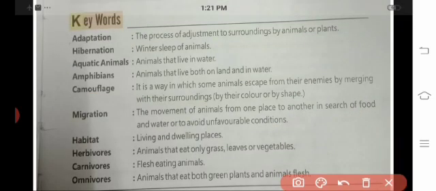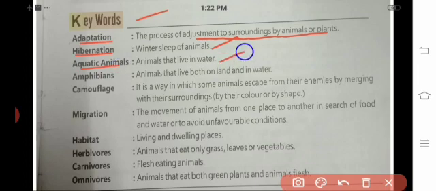Next, keywords. You see, adaptation: the process of adjustment to surroundings by animals or plants. Hibernation: winter sleep of animals. Aquatic animals: animals that live in water. Amphibians: animals that live both on land and in water. Camouflage: a way in which some animals escape from their enemies by merging with their surroundings.